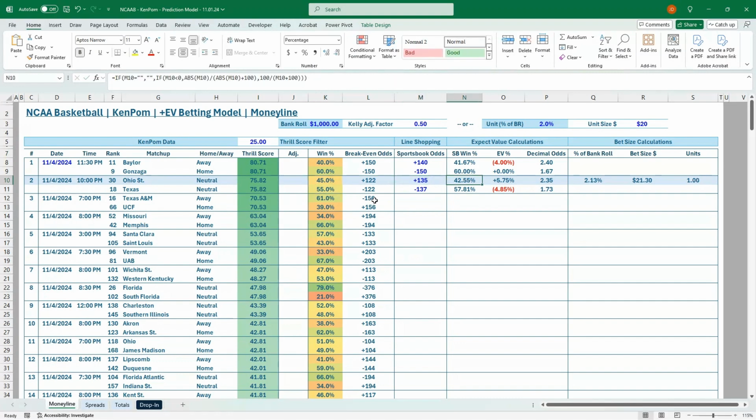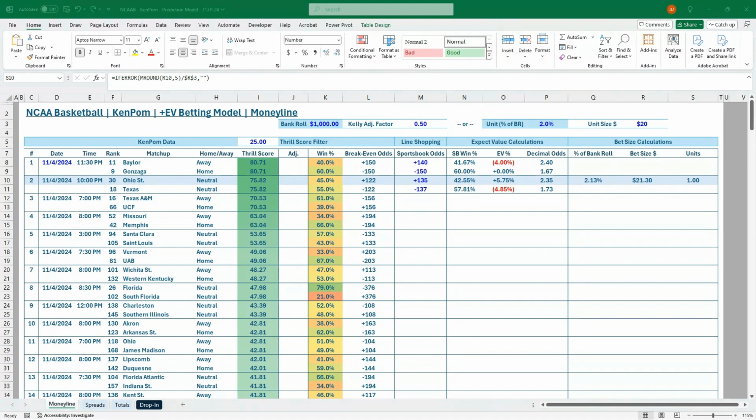Both are EV bets. You can say that the sportsbooks are saying that Ohio State only has a 42.5% chance of winning. KenPom's saying they have a 45. Anytime your implied win percent is greater than the sportsbook win percent, that's an EV bet. Turns out to be about a 5.75% EV bet. And if you have a $1,000 bankroll and a 0.5 Kelly adjustment factor, that's a $20 bet, or 1 unit if your unit size is $20. So there's an EV bet you could place for the first night.